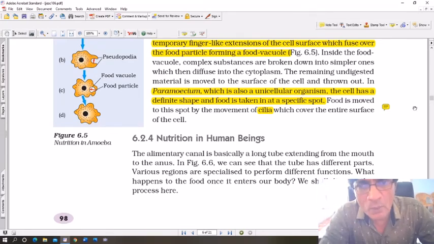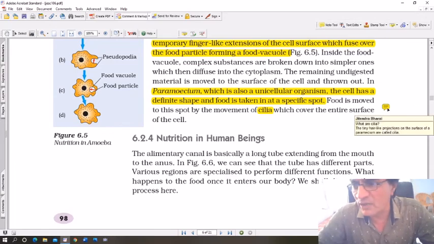But remember what I say. When you watch this video, please highlight the part which I have highlighted. Write the questions which are written there. For example, see here this one. What are cilia? The tiny hair-like projections on the surface of a paramecium are called cilia. Alright, you must write it there with a pencil. Write the question, see the answer, where it is, highlight it. So that is the way to study.